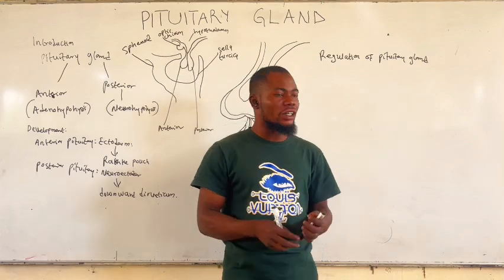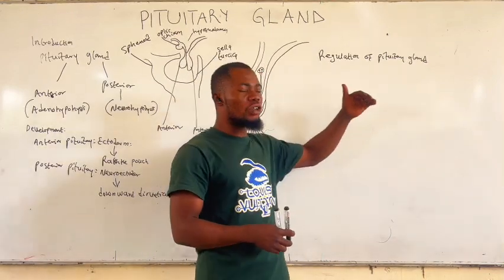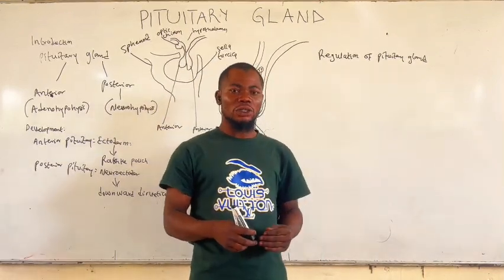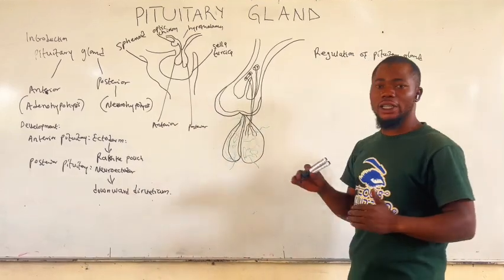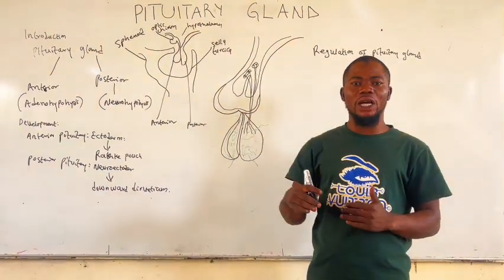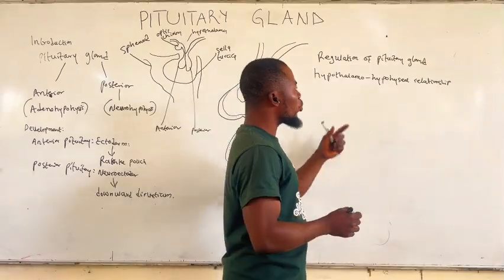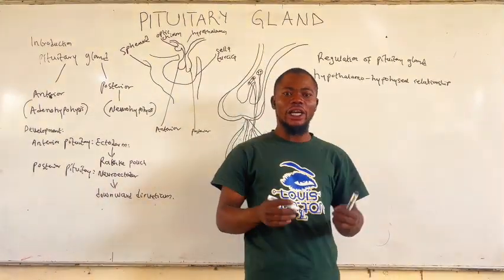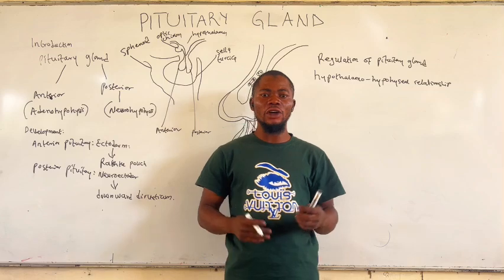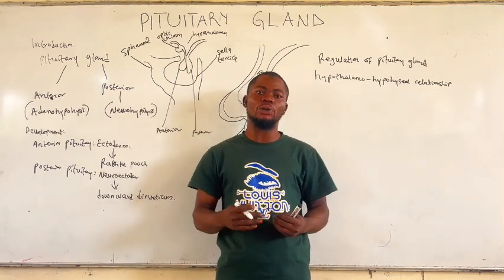The hypothalamus is connected to the pituitary gland by the pituitary stalk or the infundibulum. The hypothalamus regulates the pituitary gland by the secretion of either releasing or inhibitory substances.